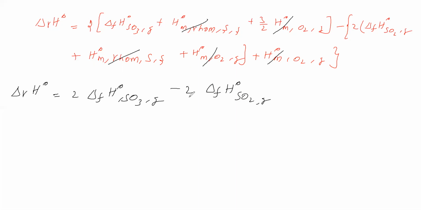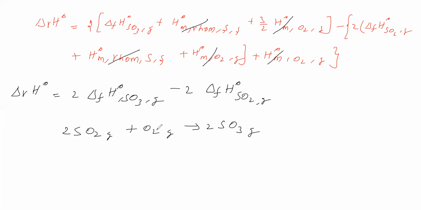So what is the equation we took? 2 times SO2 gas plus O2 gas gives 2 times SO3 gas. Now for this reaction, delta r H naught is equal to 2 times delta f H naught SO3 gas for the product, minus 2 times delta f H naught SO2 for the reactant.